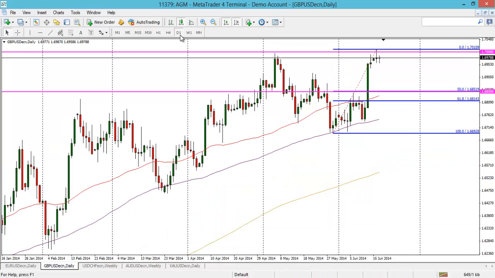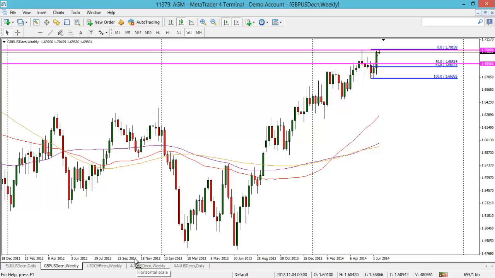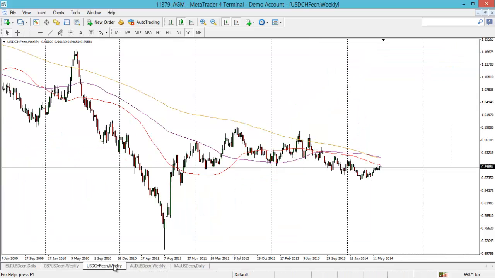And that's pretty much it on cable. Nothing else to note really in terms of obvious setups and levels.